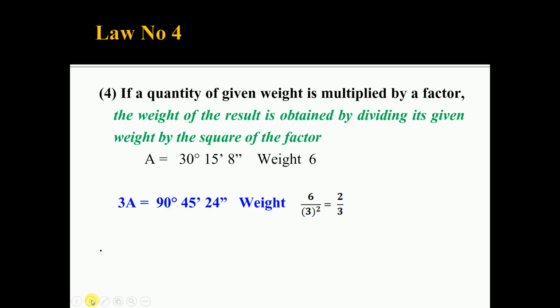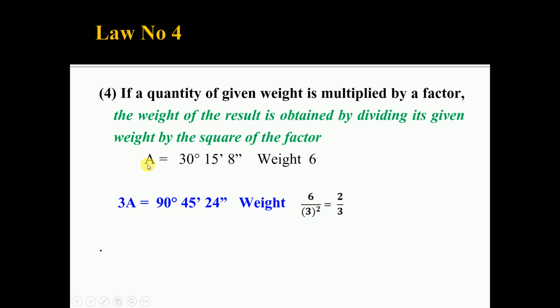The next law: if a quantity of a given weight is multiplied by a factor, the weight of the result is obtained by dividing its given weight by the square of the factor. A simple example is given.